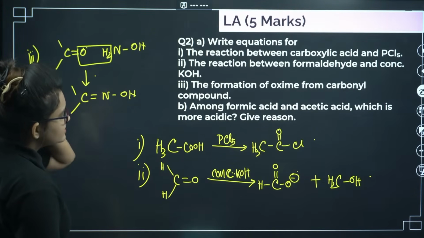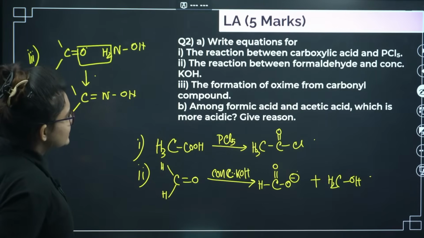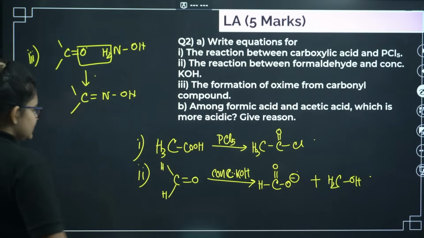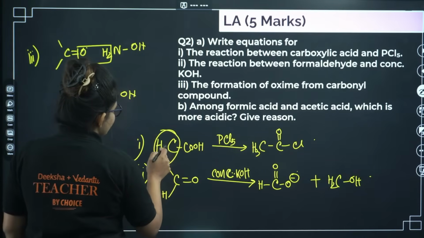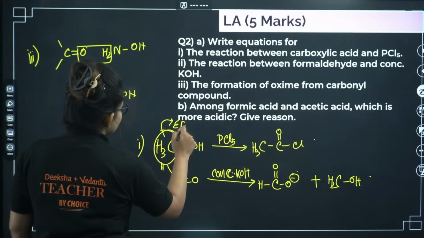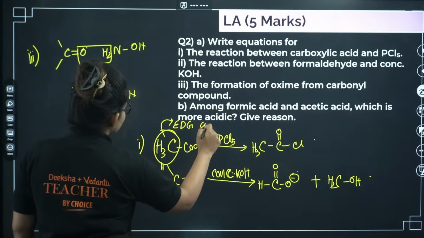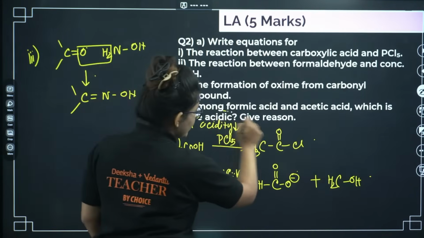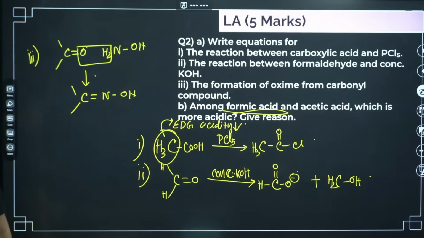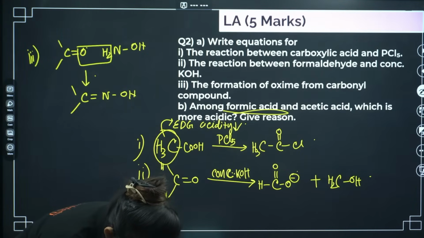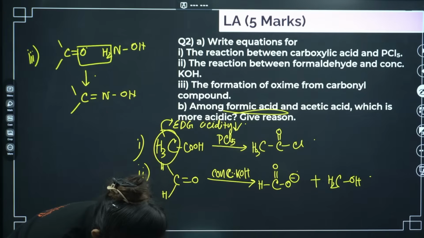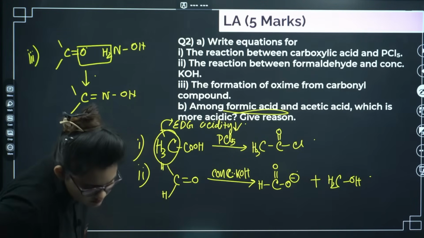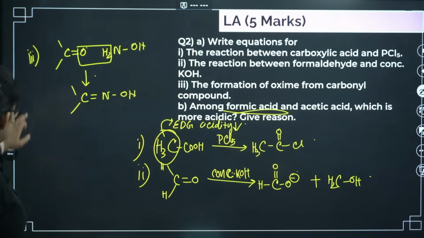Next, among formic acid and acetic acid, which is more acidic? Basically in acetic acid you can see I am having one electron donating group. Electron donating groups always reduce acidity. Hence formic acid is the most acidic one. Okay, I guess it's clear. Let's go ahead.